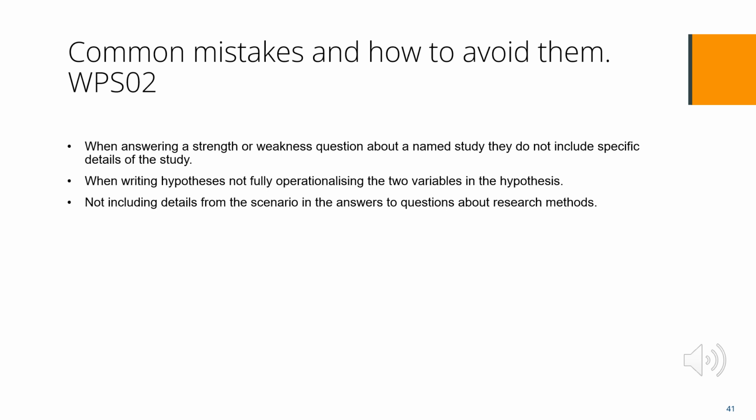The third common mistake was not including details from the scenario in answer to questions about research methods. Again, highlight details about the research in the given scenario and make sure some of these details are included in answers to stop the answer becoming generic.